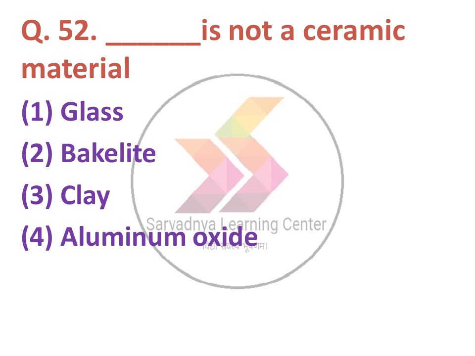Next question, which is not a ceramic material? Option 1 glass, 2 bakelite, 3 clay, 4 aluminum oxide. The correct answer is bakelite, which is not a ceramic material.